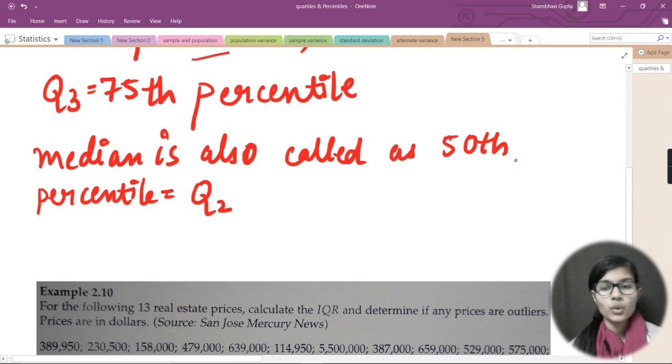Now what do these quartiles do? They divide the data into quarters. Let's say you have a data set; the quartiles will divide your data into quarters. And what do percentiles do? Percentiles divide the ordered data into hundreds.